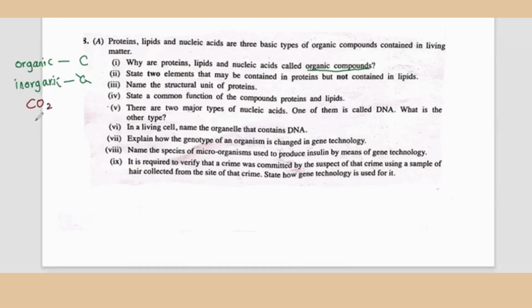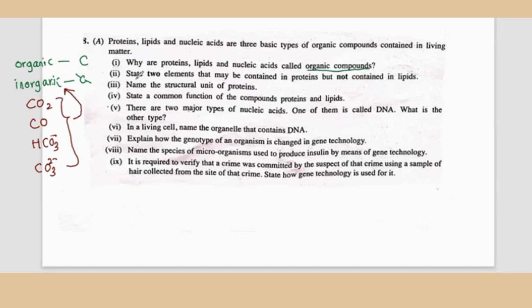Carbon dioxide, carbon monoxide, bicarbonate, and carbonate. Even if they have carbon as a constituent element, they are considered inorganic compounds. Proteins, lipids, and nucleic acids, all three of them have carbon. Therefore, we call them organic compounds.